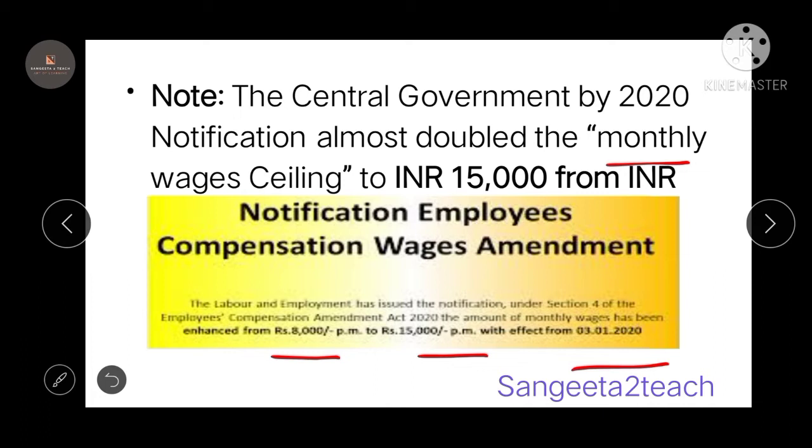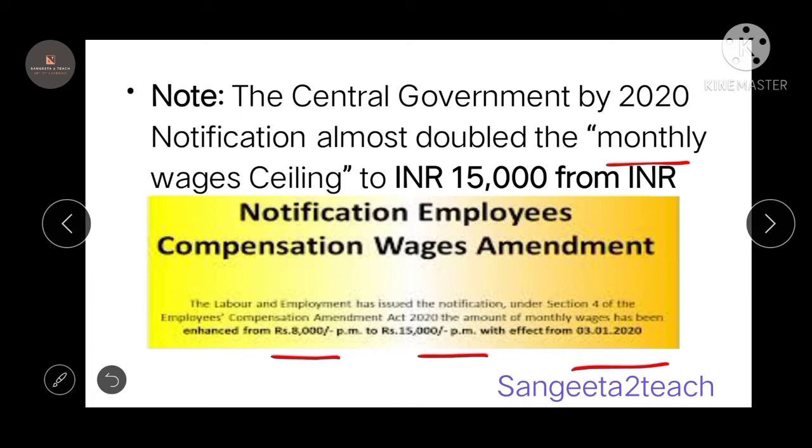For example, if your salary is 20,000, you're not going to consider the monthly salary as 20,000 while calculating your compensation. If it is more than 15,000, you're going to consider only 15,000 as your wage ceiling while calculating the employee compensation. You will have clarity when you're doing the sums. For right now, just remember, if the salary is more than 15,000, you consider the wage ceiling of 15,000 as the monthly salary.